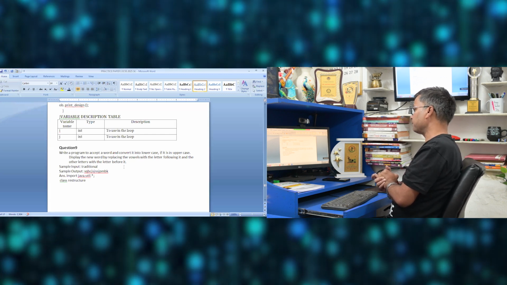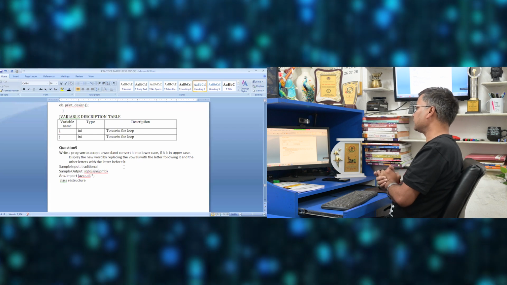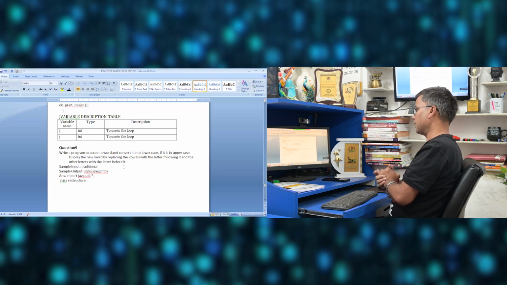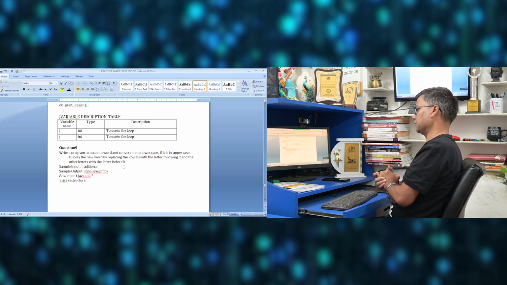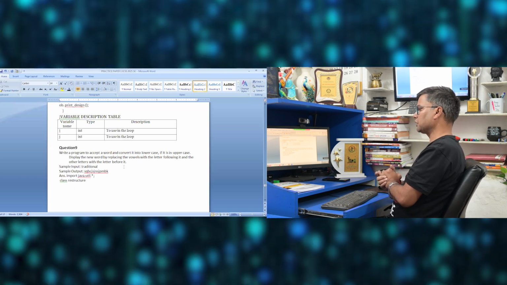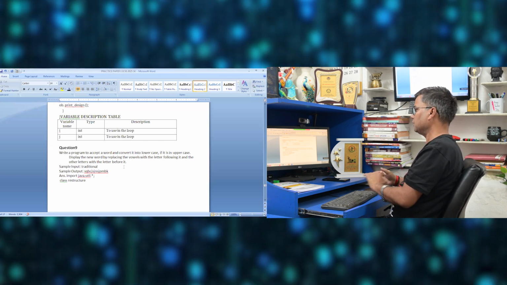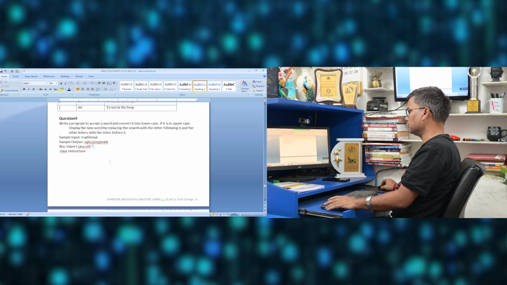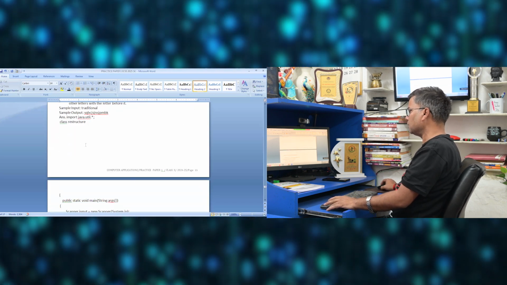Display the new word by replacing the vowels with the letter following it and the other letters with the letter before it. Means if it is a vowel, then the next letter will be coming. If it is not a vowel, then the previous letter will be coming. So accordingly we will be using it to restructure, right?